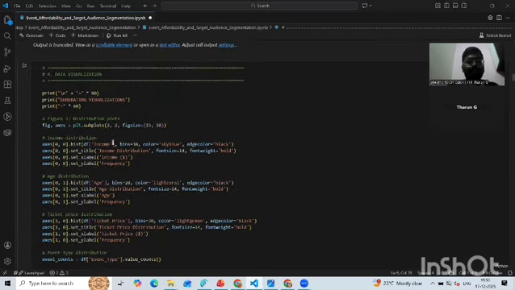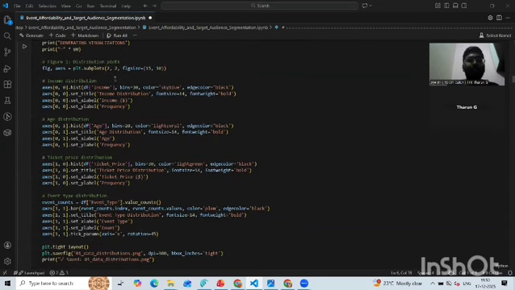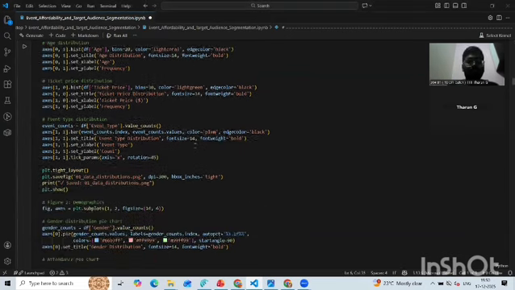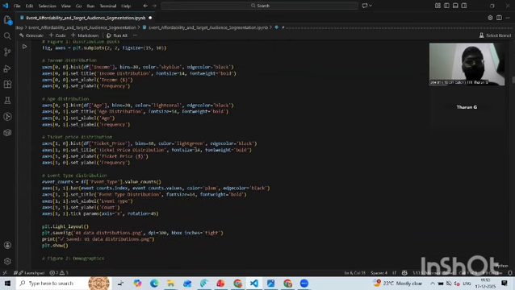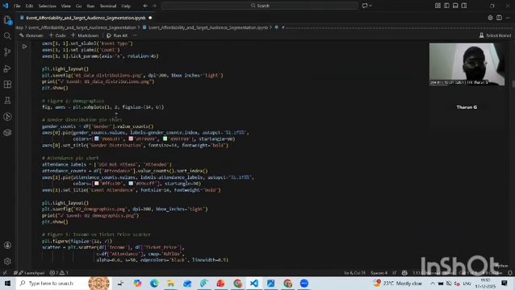Next, we created a data visualization function in which we can visualize the different clusters and each stage of this process.